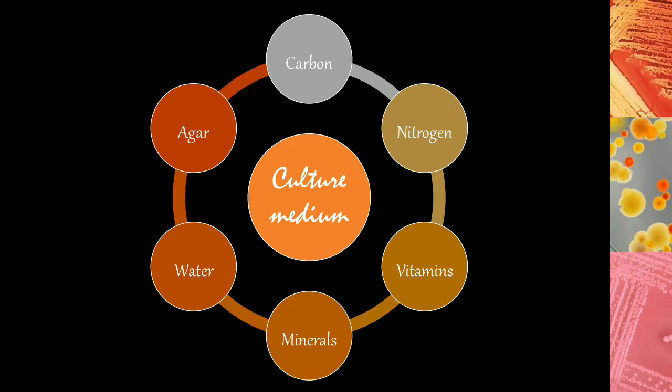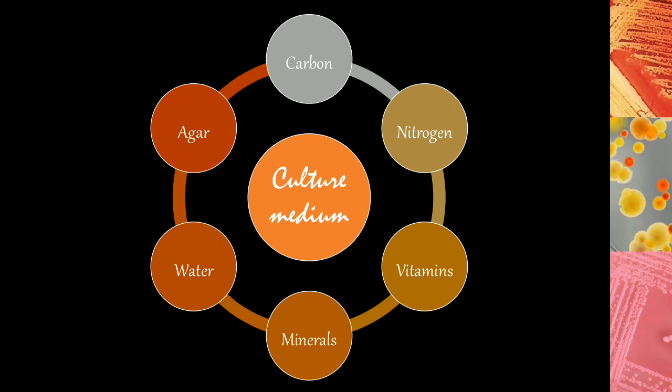The next important component is a nitrogen source, which is also very essential because it gets incorporated into all the proteins. And these proteins can be cell components, like they may be inserted into the cell wall of the organism if it's a bacteria, or they can be inserted into the nucleic acids, or into the enzymes. So nitrogen is also a very important component that needs to be kept in mind when we are designing a culture medium for an organism.